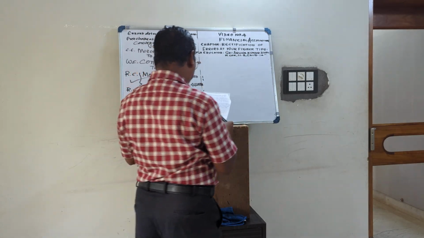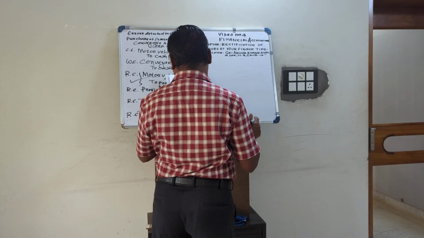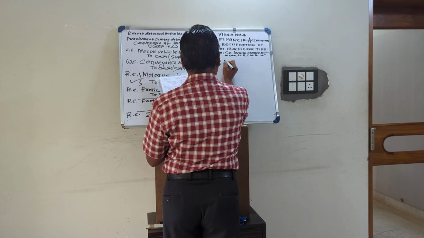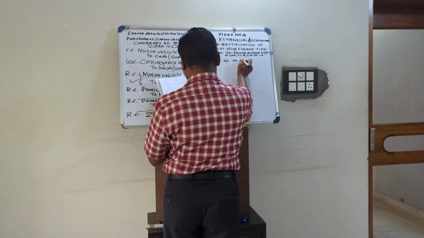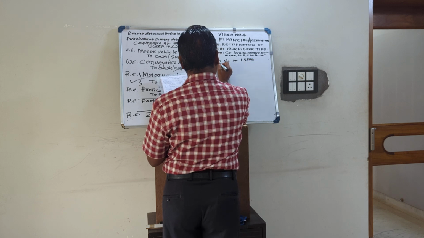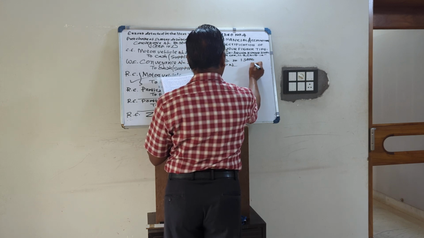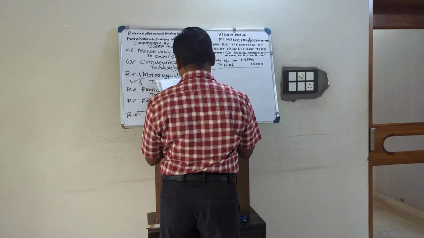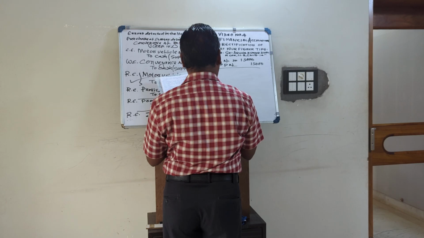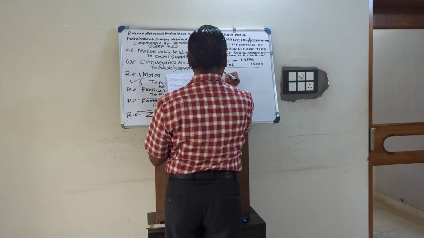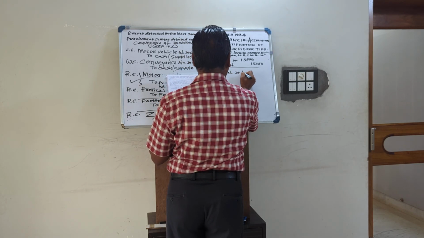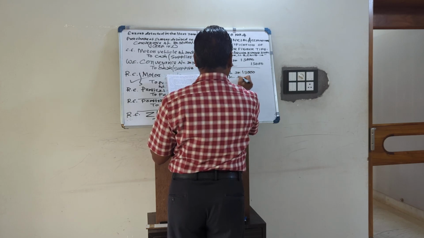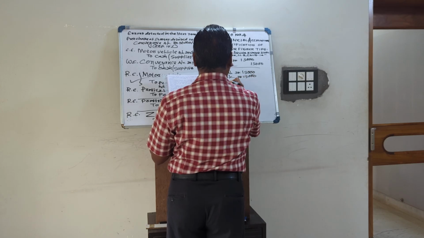Then, a receipt of cash from P was posted to the debit of his account. So at the time of receiving cash from P, the correct entry should be cash account debited, that is 15,000, to P's account. Then what is wrongly done? It was posted to the debit of his account P. So cash is debited, P is debited. This is on previous year. Cash debited 15,000, P account debited 15,000. So nothing is the credit.